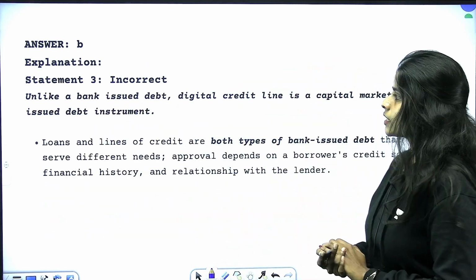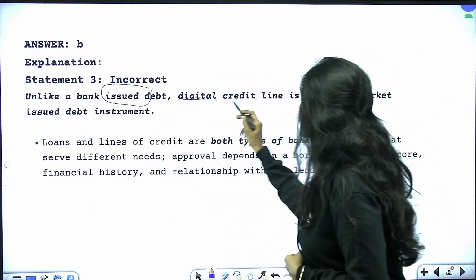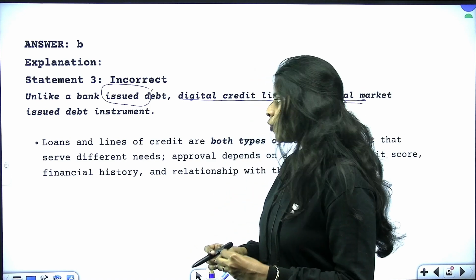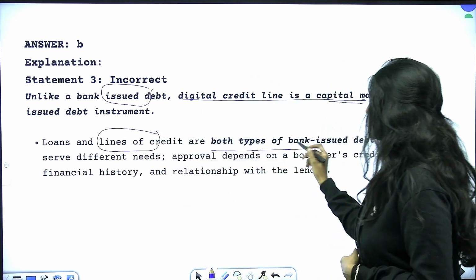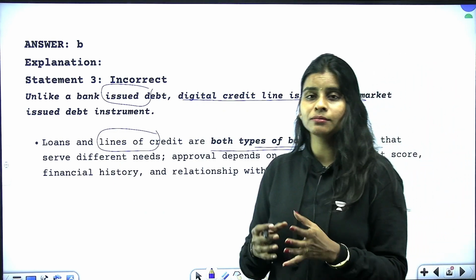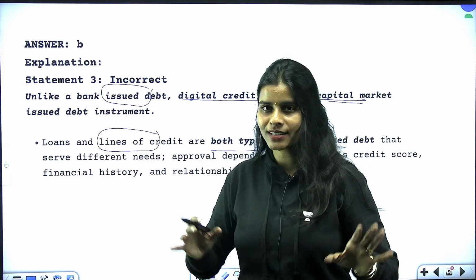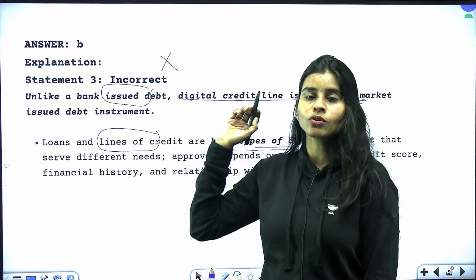Moving on to the third statement. Unlike a bank issued debt, this is something that can be availed by a capital market. That is not true. Both loans and lines of credit are actually availed through banks only. But again, it depends upon your credit score and your financial transactions history. So that is why statement 3 is also not correct.